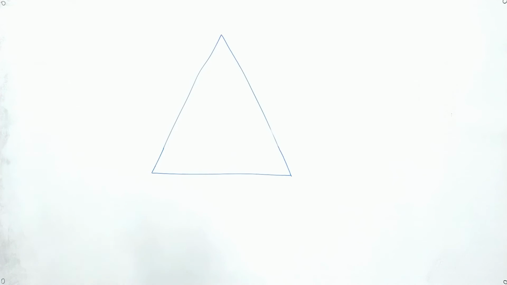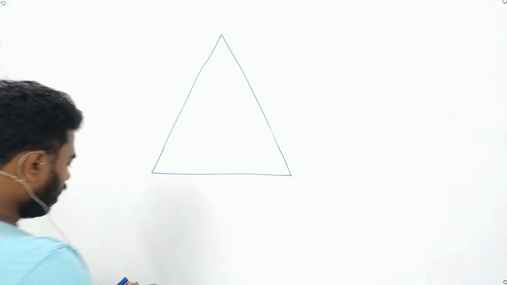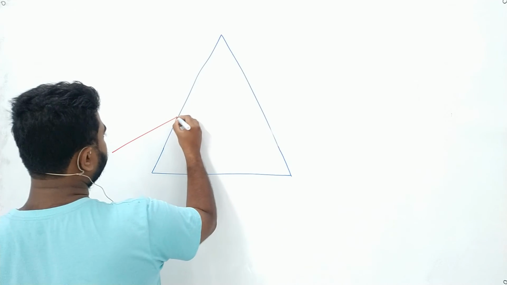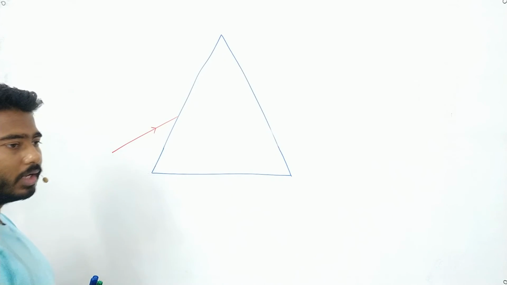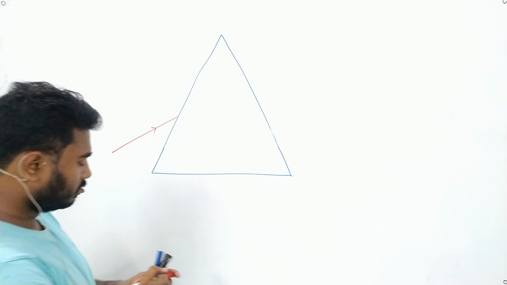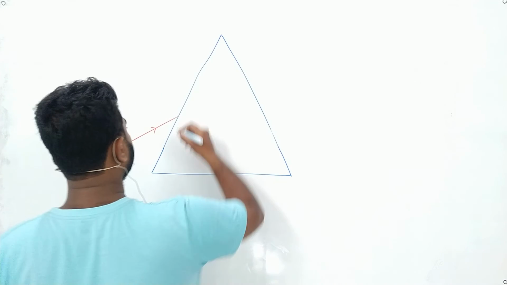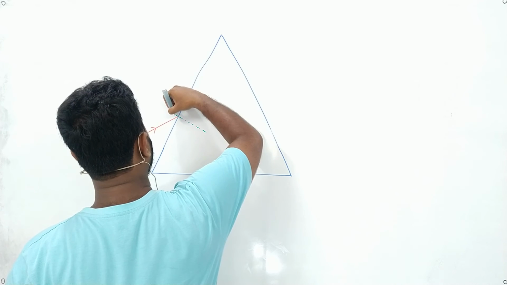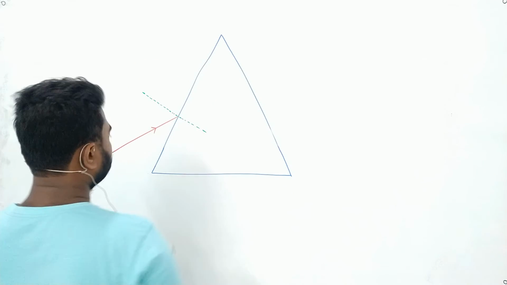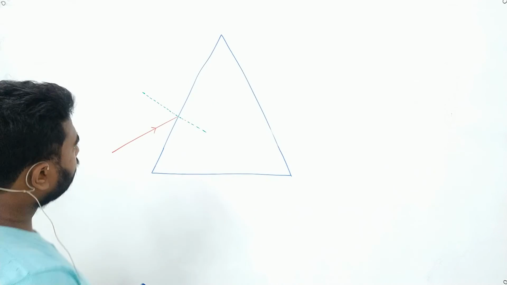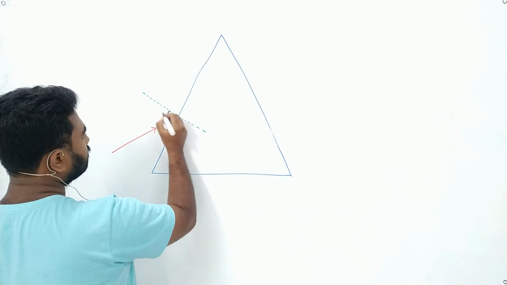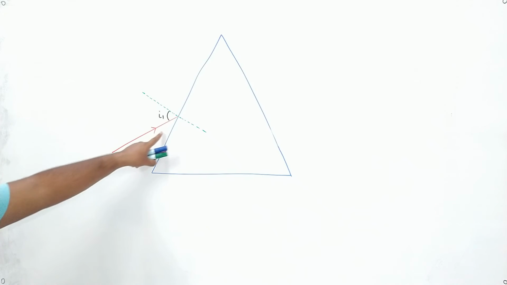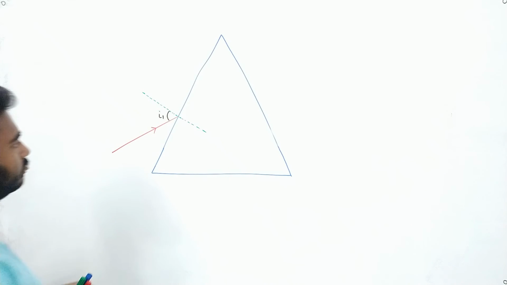See, this is a prism. A ray of light is incident on the prism. Whenever a ray of light falls on a surface, the first thing that we will do is draw a normal. Okay, if we draw a normal, the ray this one makes is the incident ray. The angle of incidence is I1.